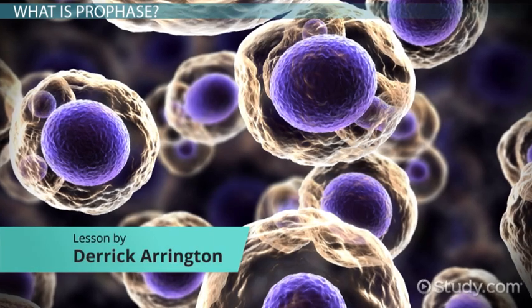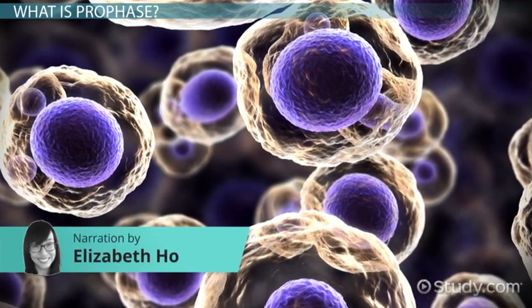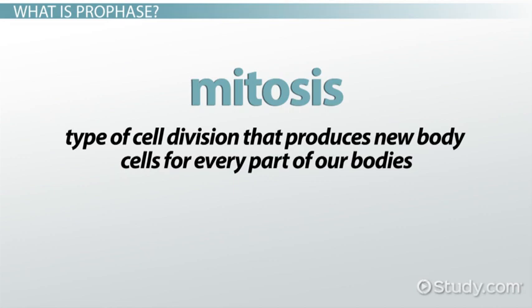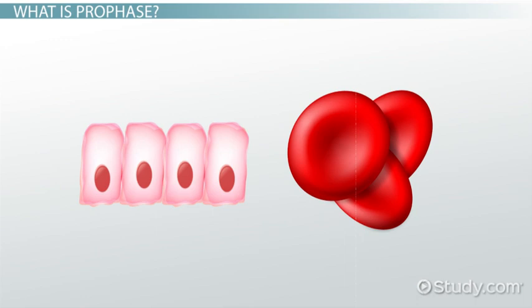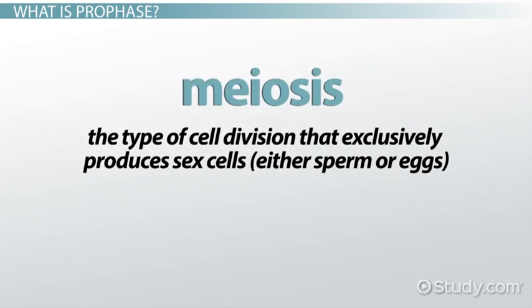Two types of cell division occur in all living things. They are known as mitosis and meiosis. Mitosis is the type of cell division that produces new body cells for every part of our bodies. These could be skin cells, blood cells, cells that make up various tissues, and so on. Meiosis is the type of cell division that exclusively produces sex cells, either sperm or eggs.